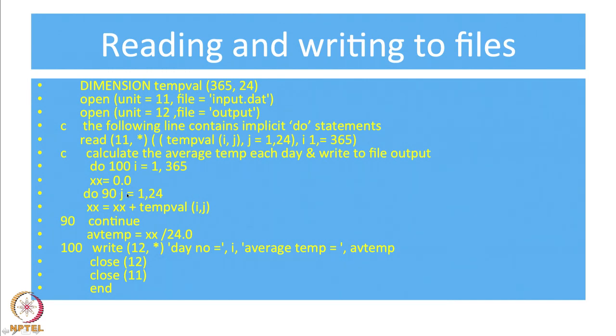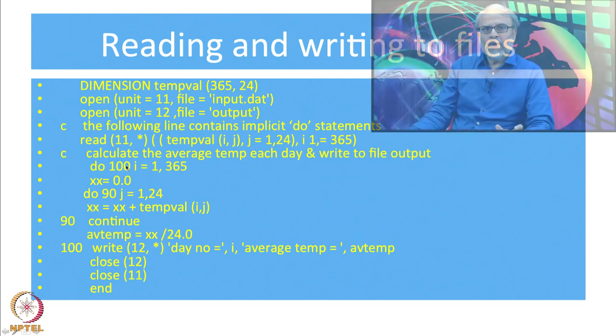This is a second loop, that loop extends up to line 90 and the loop goes from 1 to 24, that is the j will take on values from 1 to 24. First time it is 1, second time it is 2, third time. Once j is 24, it will complete this part, then go to the next line and complete that first loop. So, let us go to the inner loop. So, now these are called nested loops.